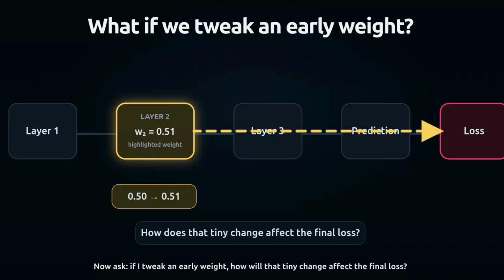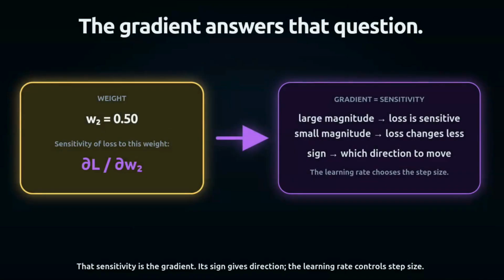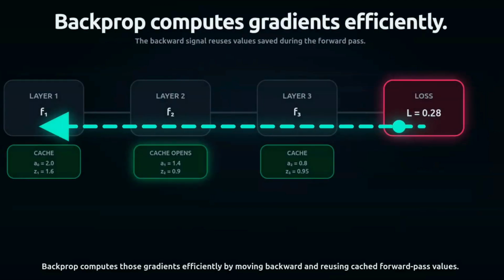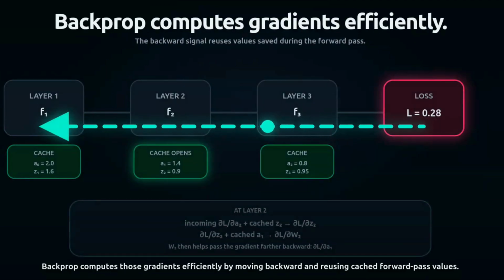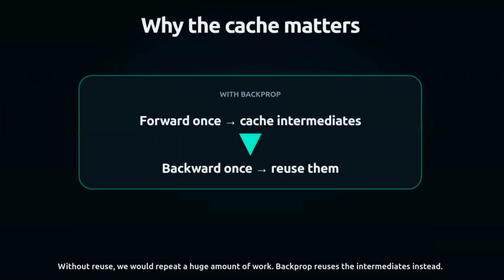The math for this is just the chain rule from calculus. But calculating it from scratch for a billion parameters would take forever. Backpropagation is just a highly efficient bookkeeping trick. It moves backward through the graph, reusing intermediate calculations so we don't repeat work. If you're a developer who has used dynamic programming or memoization, that is exactly what backprop is doing.